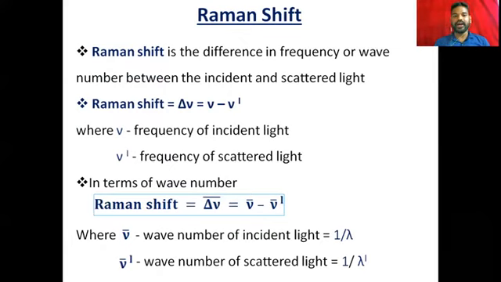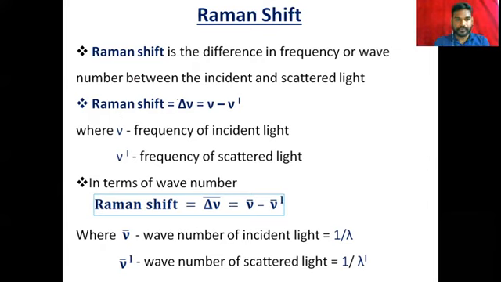And then the Raman shift is very important. The Raman shift is the difference in the frequency or wave number between the incident and scattered light. So this is the Raman shift.